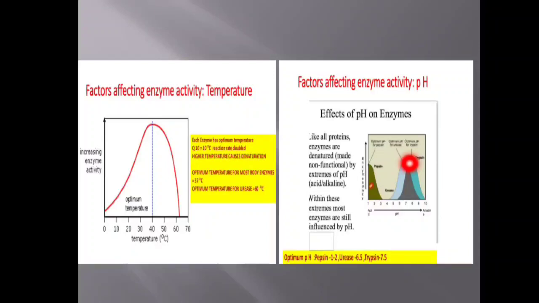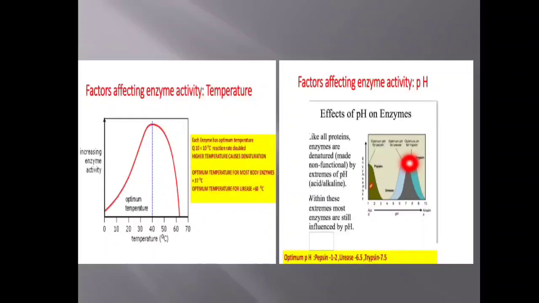So low as well as high temperature do not favor the ability of the enzyme to catalyze the chemical reaction. The reason is very clear: enzymes are proteinaceous in nature, and at low temperature they undergo denaturation, and at high temperature also they undergo denaturation, and because of this there is a variation like this.